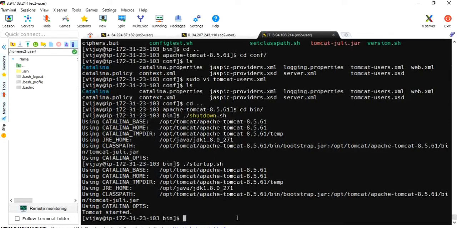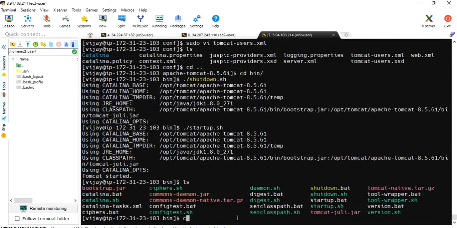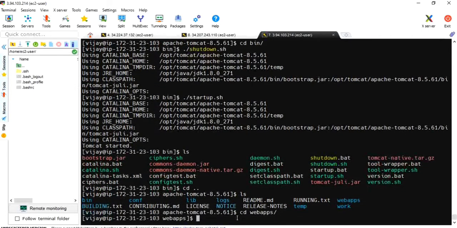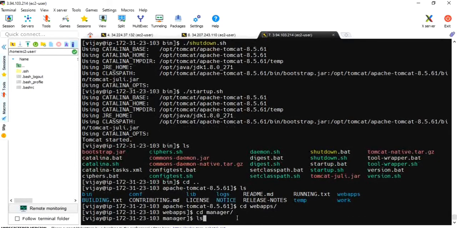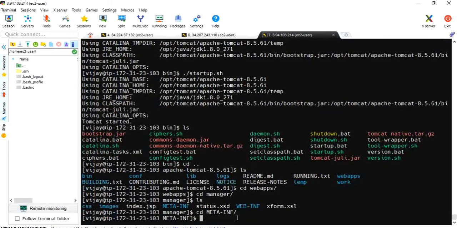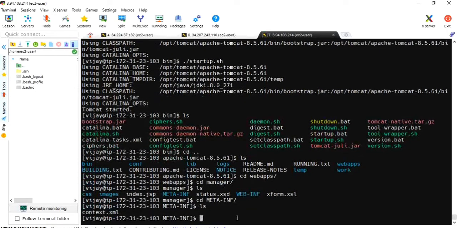We need to go to webapps, cd webapps, cd manager, cd META-INF. Here we'll get the context.xml file. Yeah, we need to edit it. sudo vi context.xml.